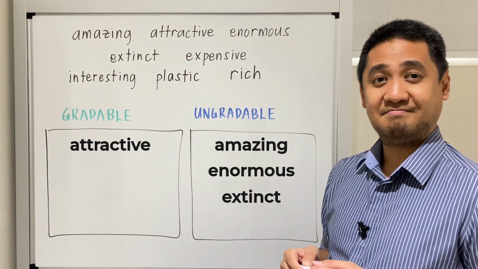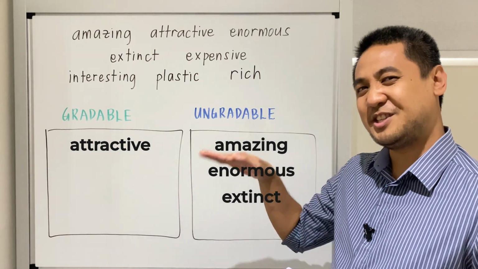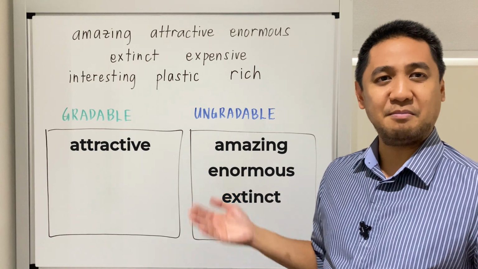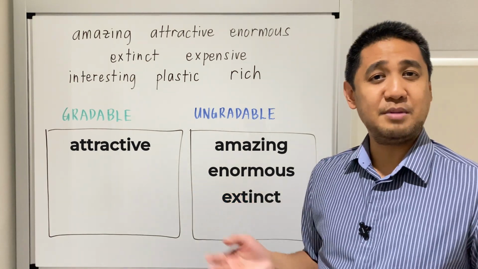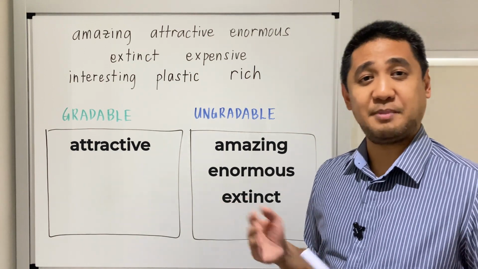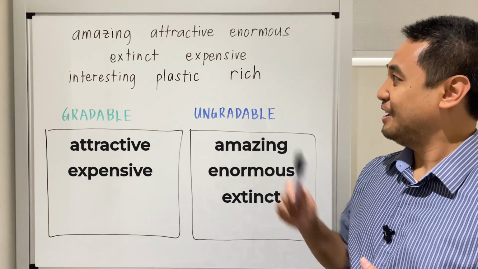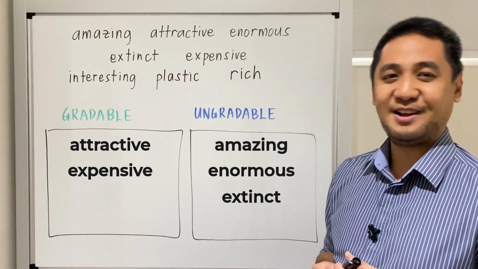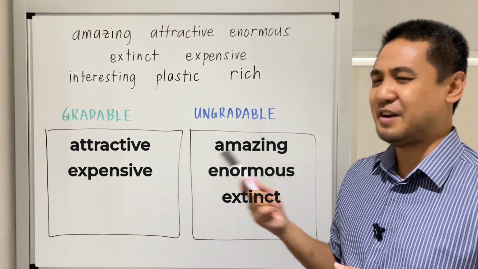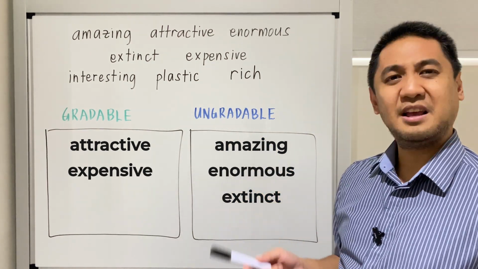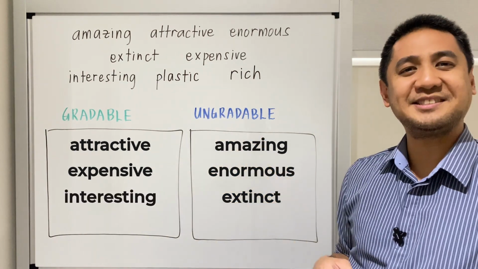Expensive. Is that gradable or ungradable? Think about it. You can change the level, right? Something can be very expensive. Something can be extremely expensive. Something can be rather expensive or fairly expensive. Expensive is gradable. Next word, interesting. Gradable, ungradable. You can change the level of that word. You can say something is very interesting. Something is a little interesting, right? So, gradable.